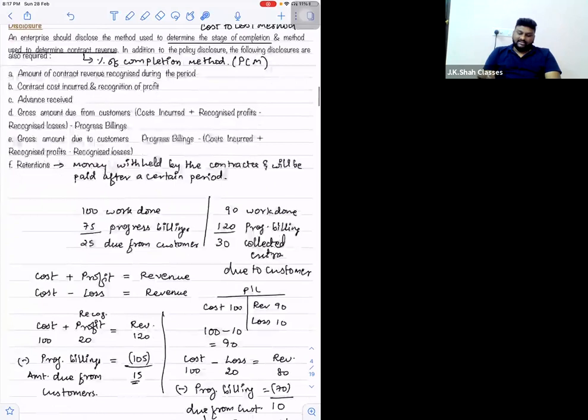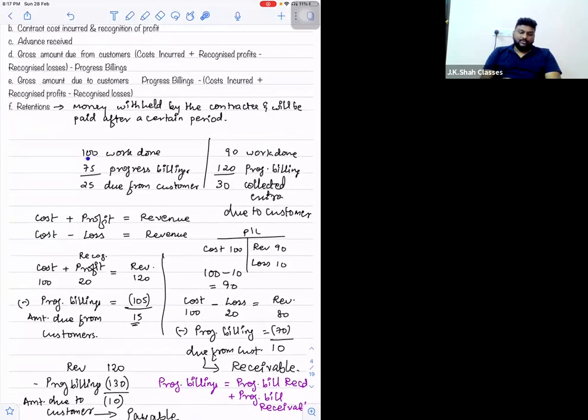Just have a look at this example that I have put over here. Say 100 rupees worth of work is done and 75 rupees worth of progress billings are made. Progress billing means we are actually demanding some amounts from the contractee, because to complete the work we require funds, right? So as soon as the work gets completed, we demand certain funds from the contractee.